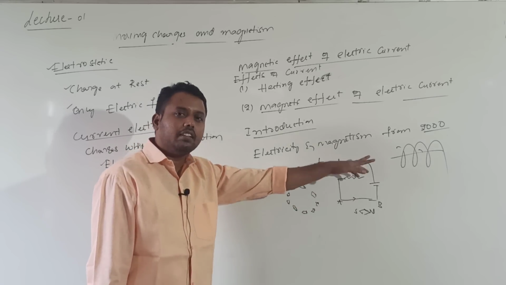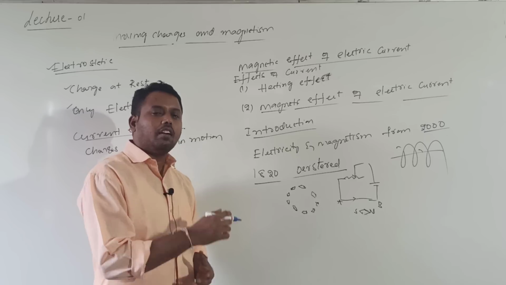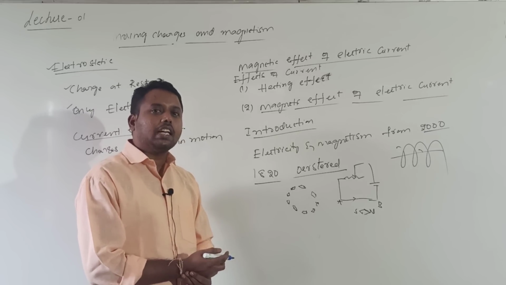Now the next point is, what is the direction of that magnetic field around that conductor?